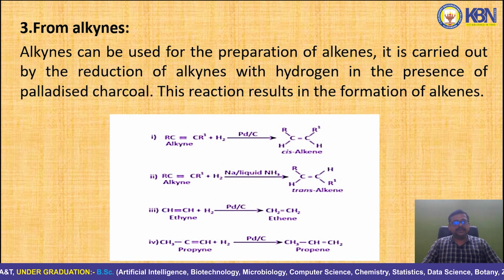The third one is from alkynes. Alkynes are also hydrocarbons. They contain a triple bond between carbon atoms. So alkynes can be used for the preparation of alkenes. It is carried out by the reduction of alkynes with hydrogen in the presence of palladized charcoal. This results in the formation of alkenes.